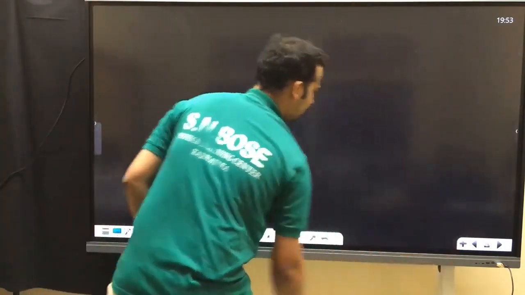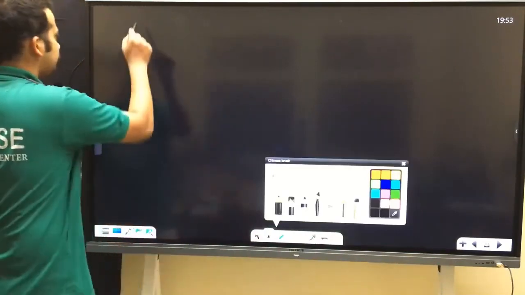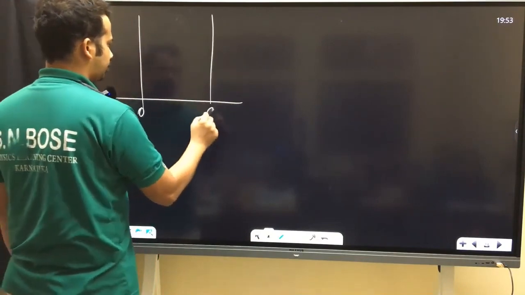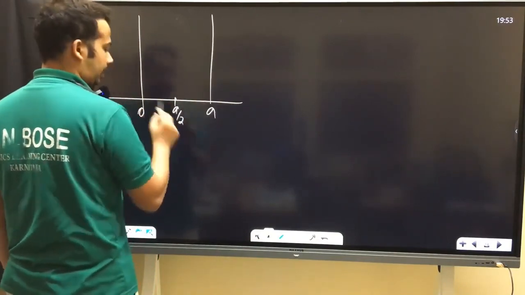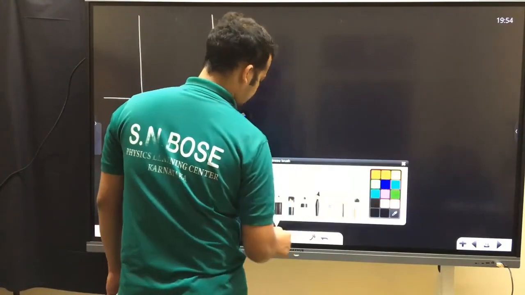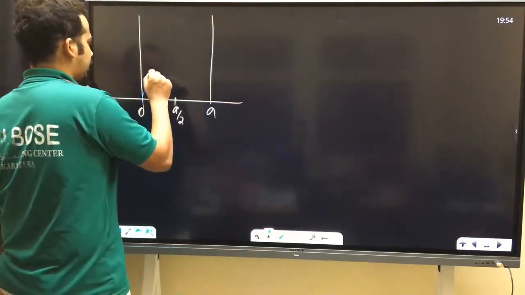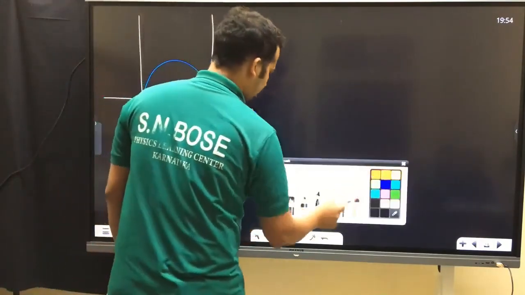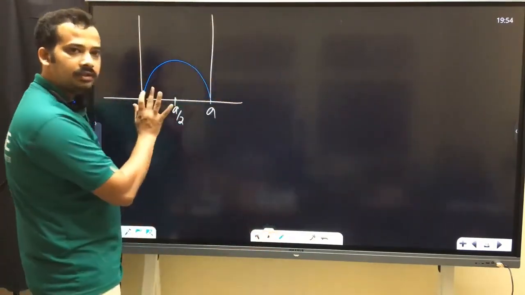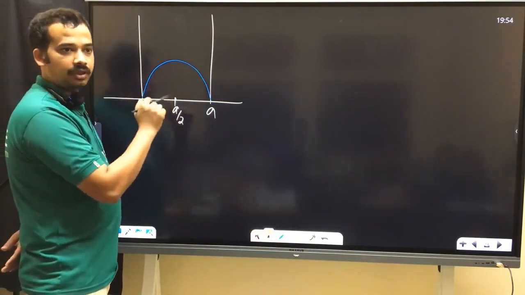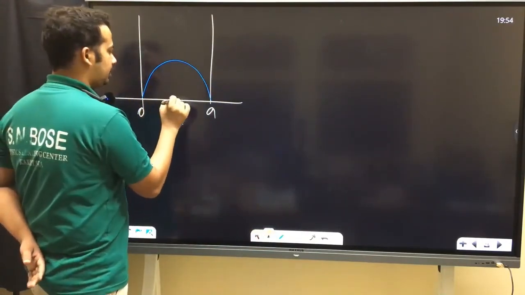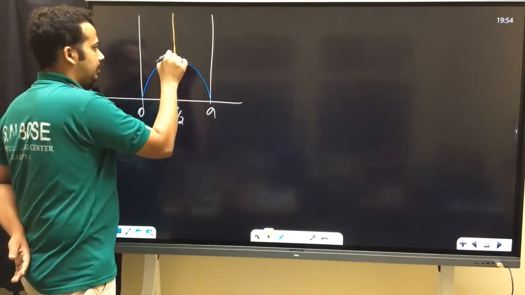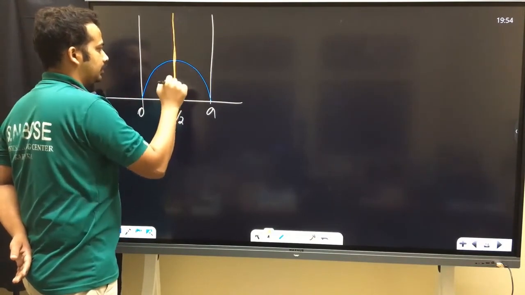Now what I do is, I will take the particle in the ground state, 0 to a. This is a by 2. The particle is in its ground state earlier, and I'm not disturbing it. Now I'll start disturbing. I'll build a very thin wall of infinite height here.